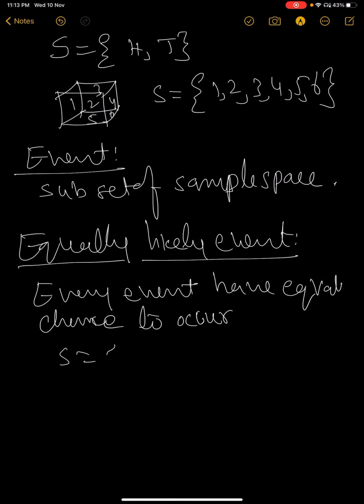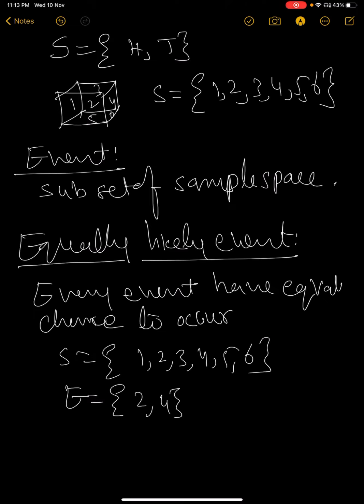Here S is equal to {1, 2, 3, 4, 5, 6}. Suppose E1 is equal to {2, 4} and E2 is equal to {1, 2, 4, 5}.